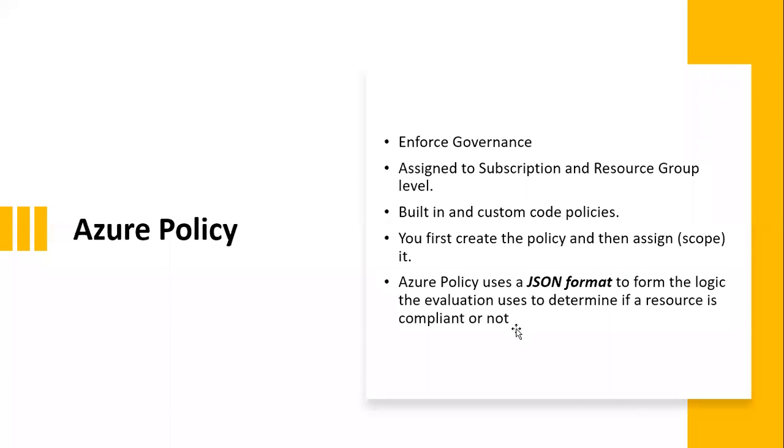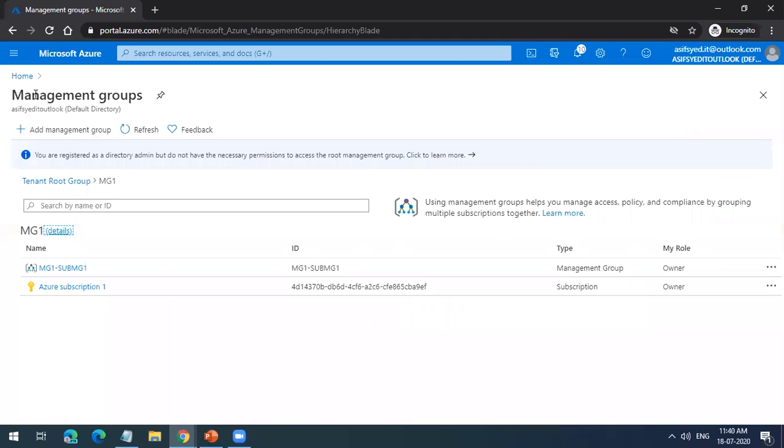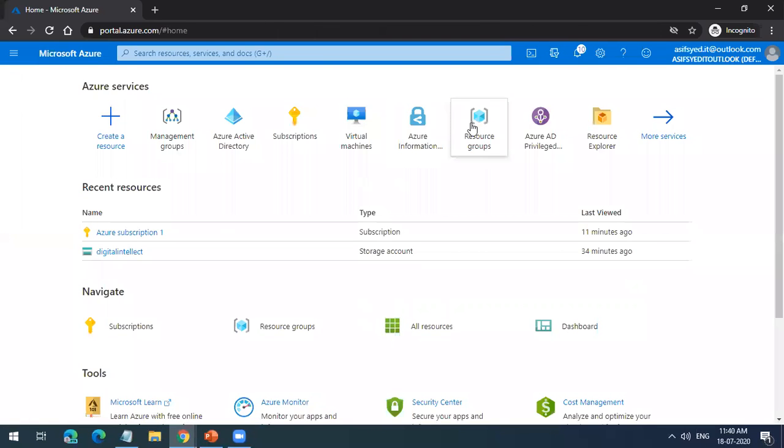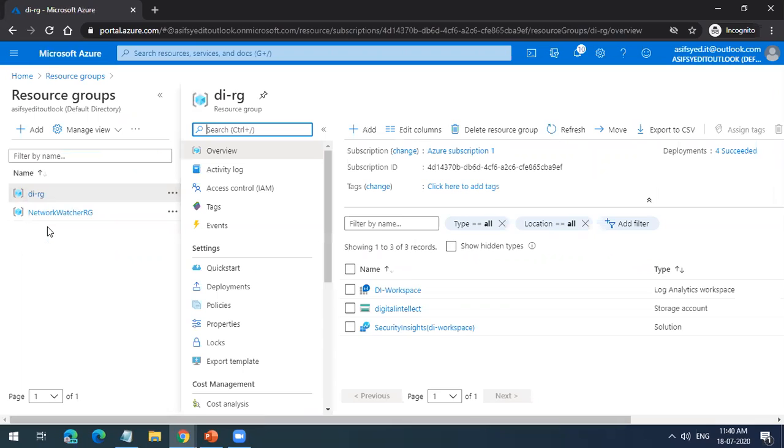So we'll go to policies quickly. I will show you policies at a resource group level first, how you can do it. If I go to my resource group, I have one resource group created, called DIRG. So I am going to the resource group. First, I want you guys to understand one thing clearly.